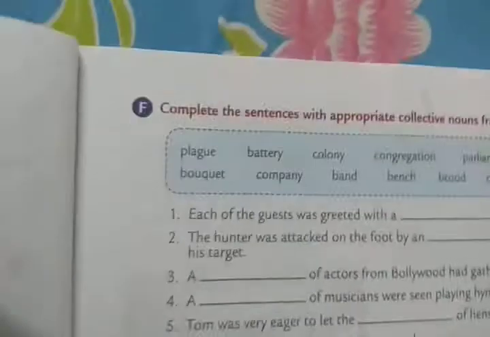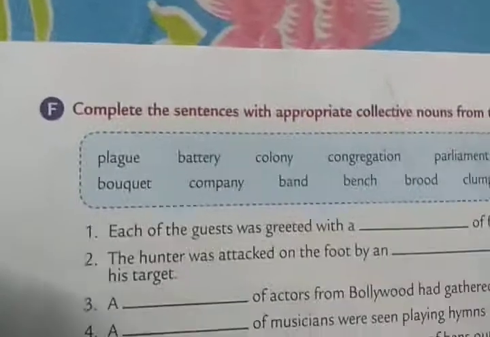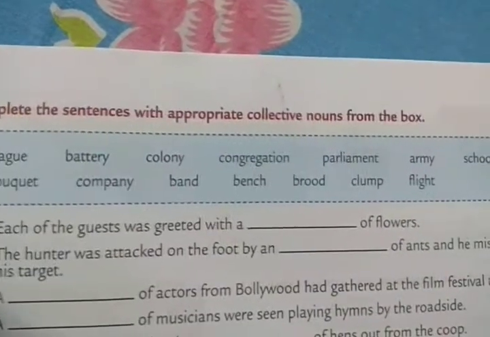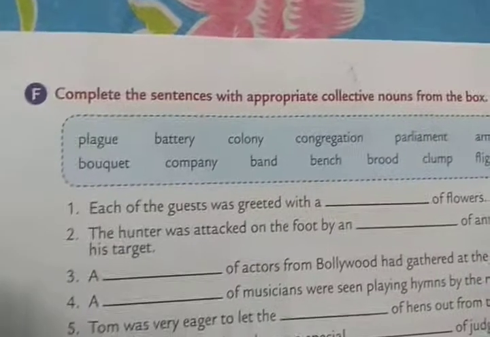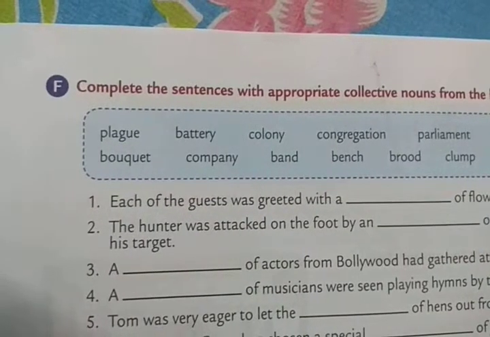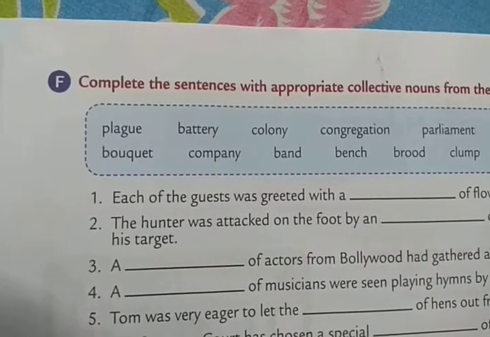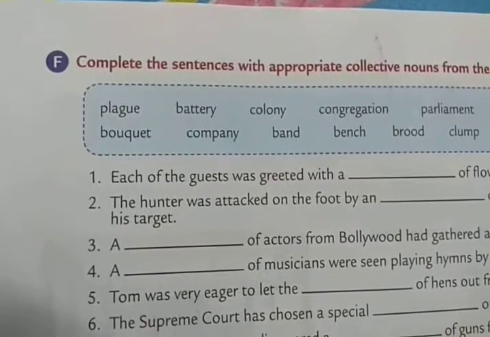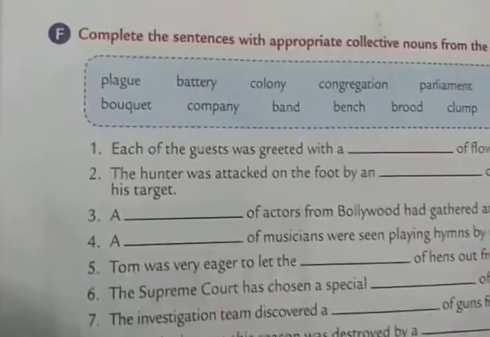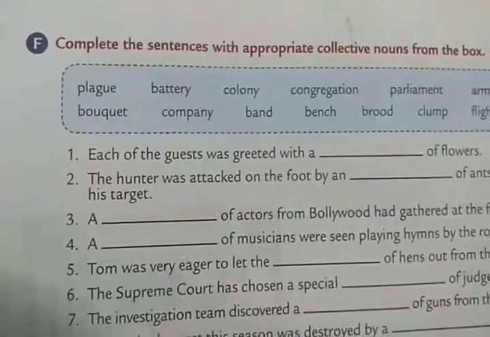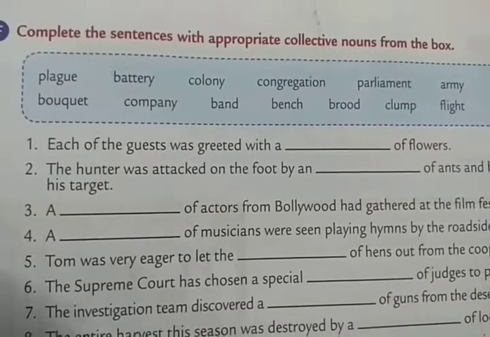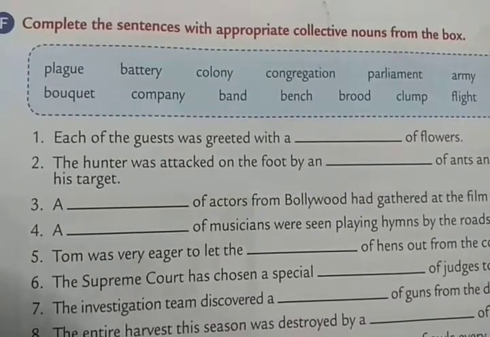Okay. Now let us move on to the last exercise, that is F. Complete the sentences with the appropriate collective nouns from the box. So you see the box given below. There are some collective nouns given and you have to choose one from there and fill in the blanks. So let us do. Each of the guests was greeted with a dash of flowers, a bouquet of flowers.